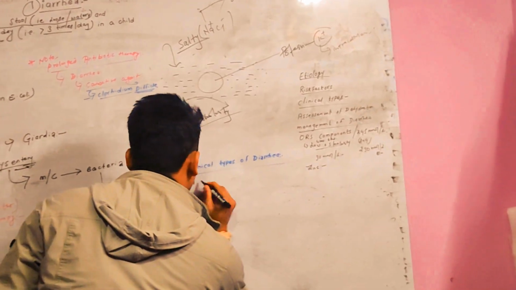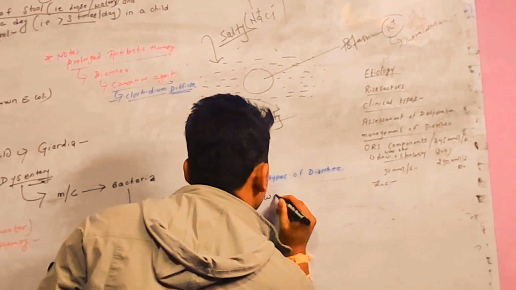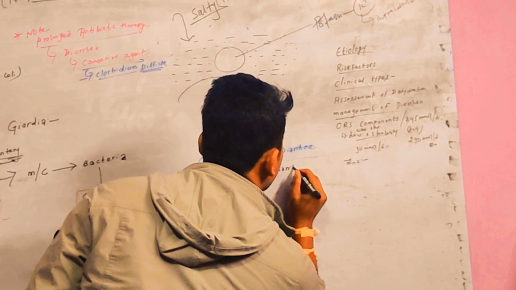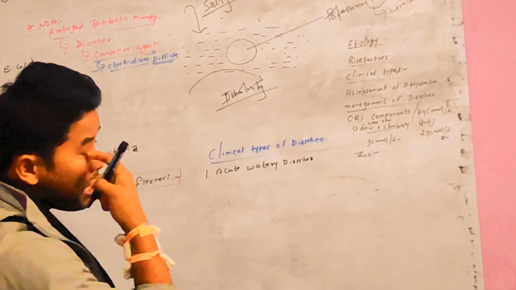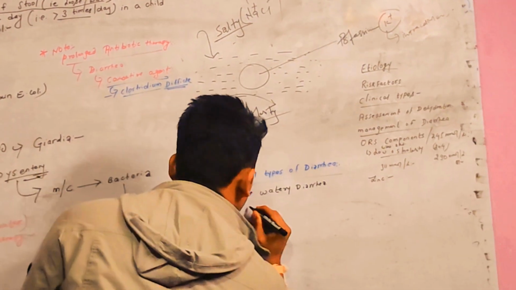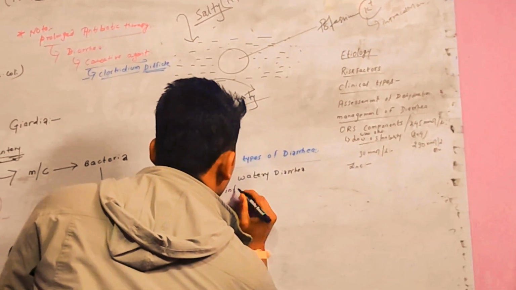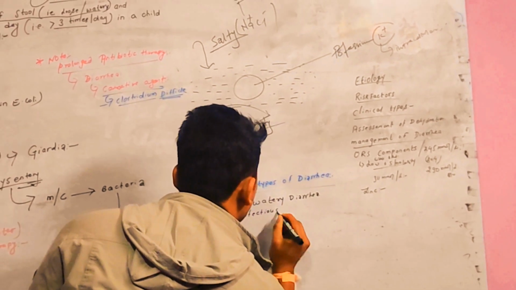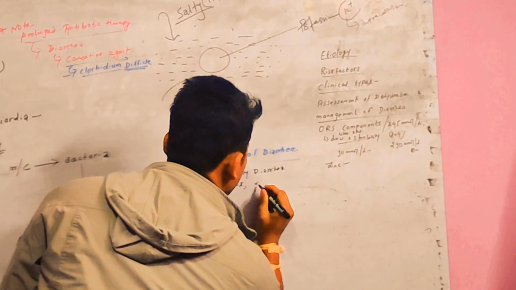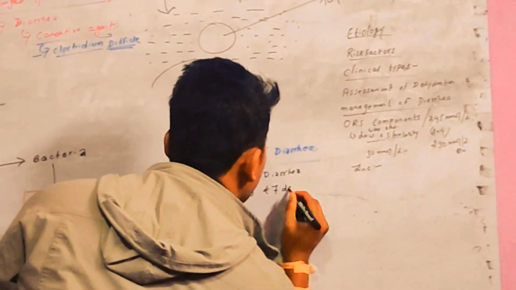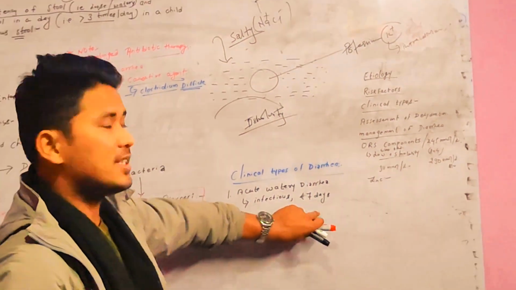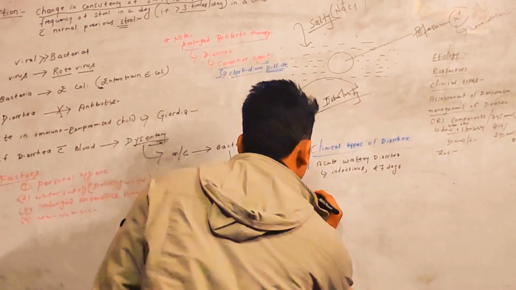First one is acute watery diarrhea. The cause is obviously infectious, and it lasts less than 7 days. But it can last up to 14 days as well, though usually it lasts less than 7 days. Okay, so this is acute watery diarrhea.